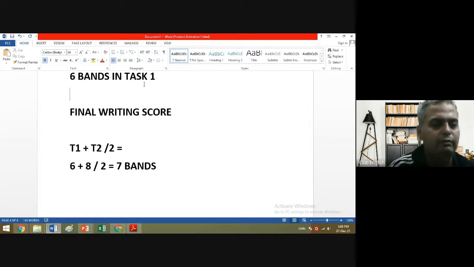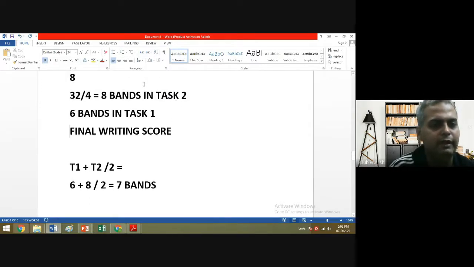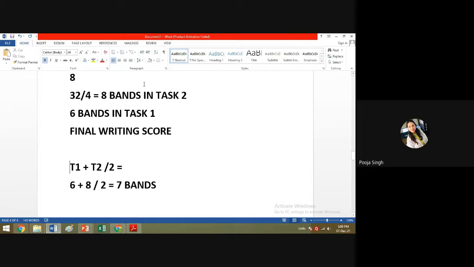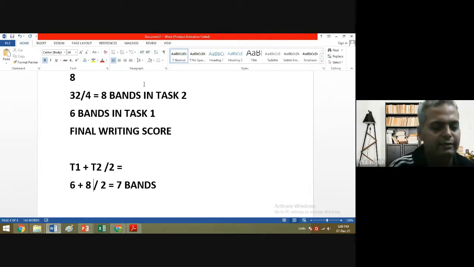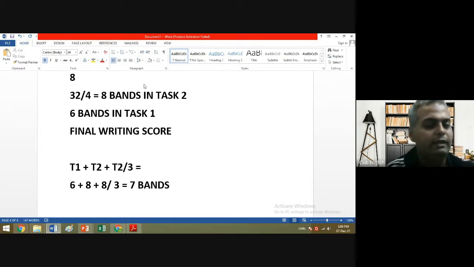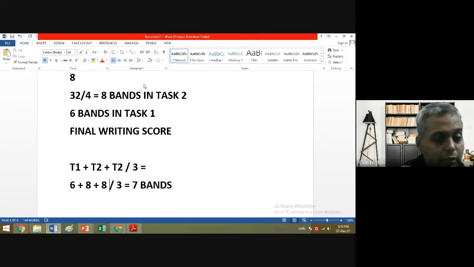But in IELTS, you forgot one thing. I told you recently. The score of task 2 will be added twice. So task 2 will be added twice, and that means 6 plus 8 plus 8 upon 3 will be the formula. So this will be the formula. T2 will be added twice. So now you'll get to understand how important it is to write a good essay.